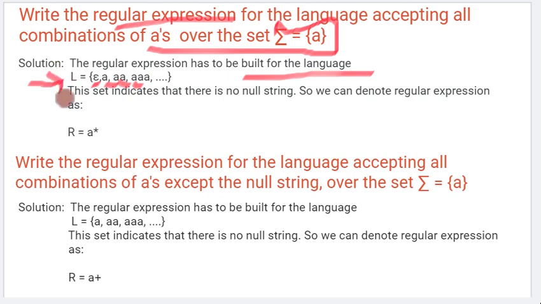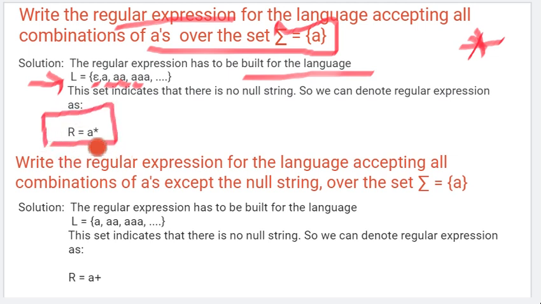This is the language which our finite automata is accepting, and for that we need to create a regular expression. We saw that for any input with 0 or more occurrences, we can use the star expression, the Kleene closure. So let the regular expression be r.